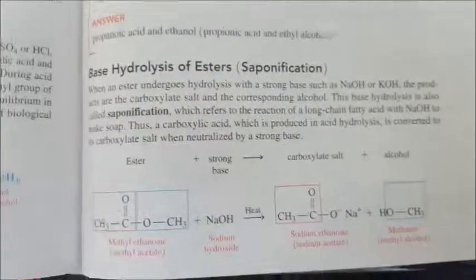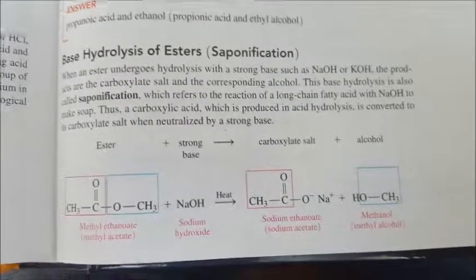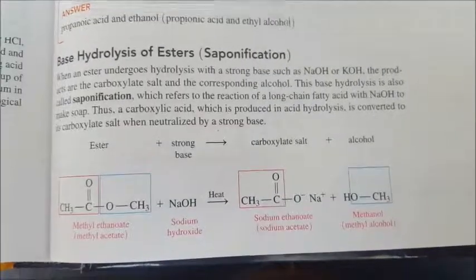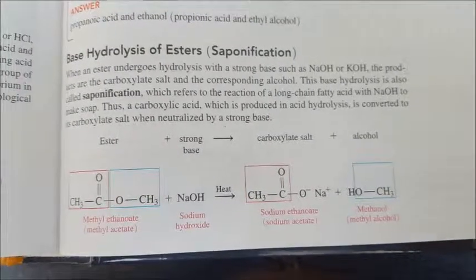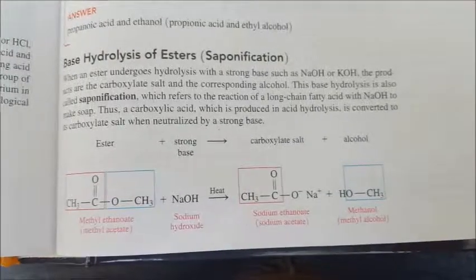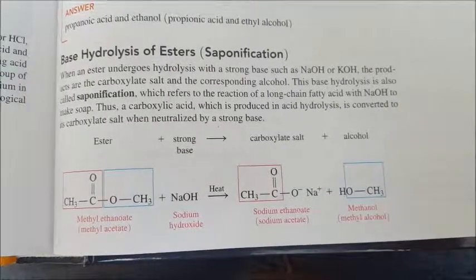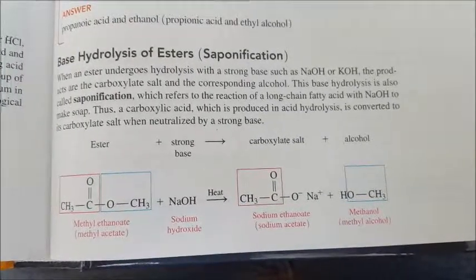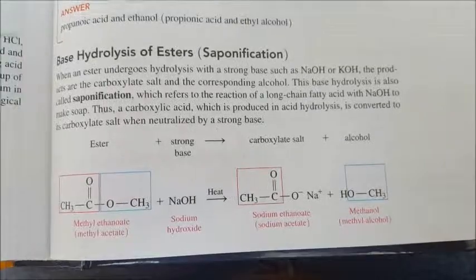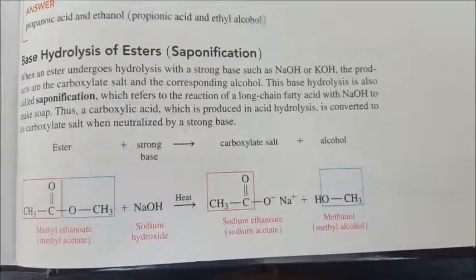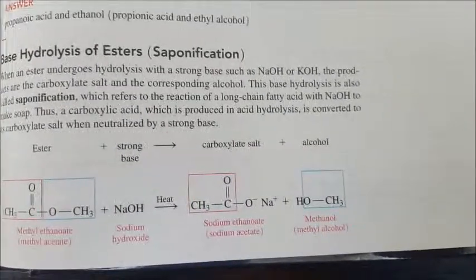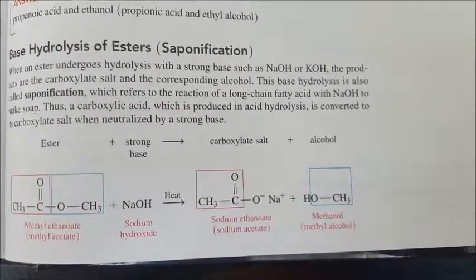In a similar fashion, we can also carry out base hydrolysis of esters. This is called saponification. So, for example, an ester such as methyl ethanoate in the presence of the base sodium hydroxide with heat will hydrolyze to give back the carboxylic acid as a sodium salt.